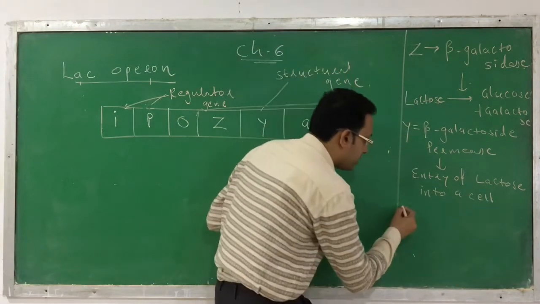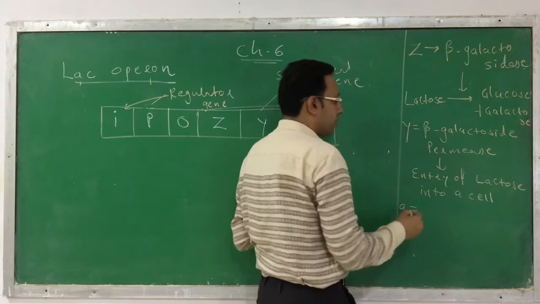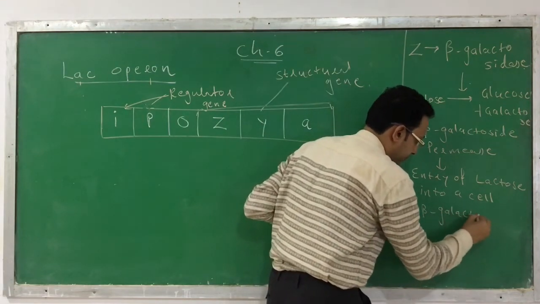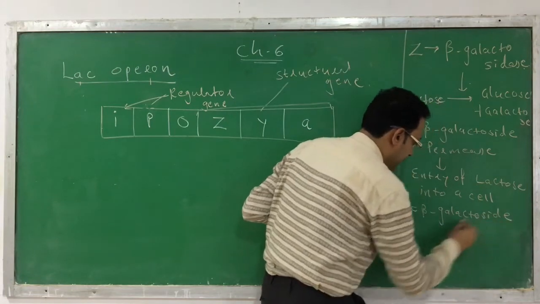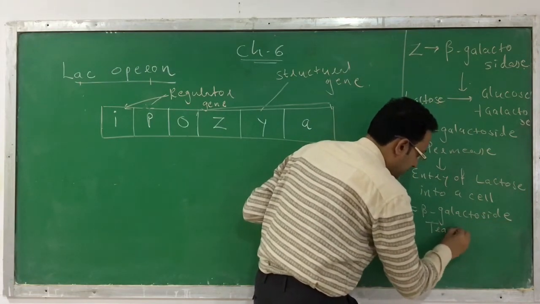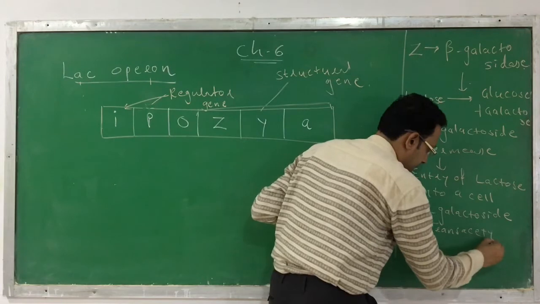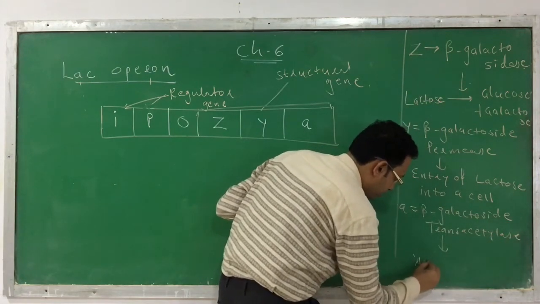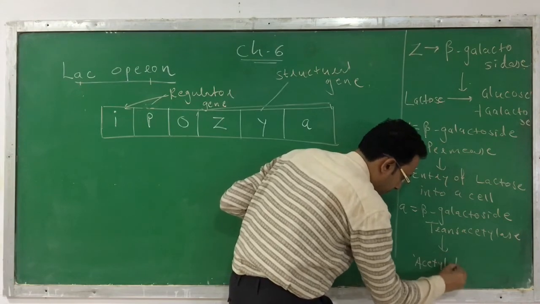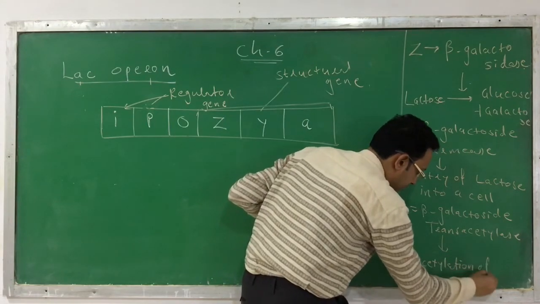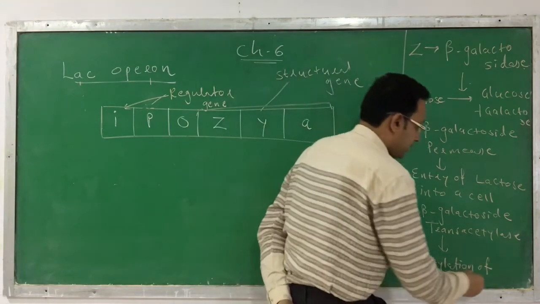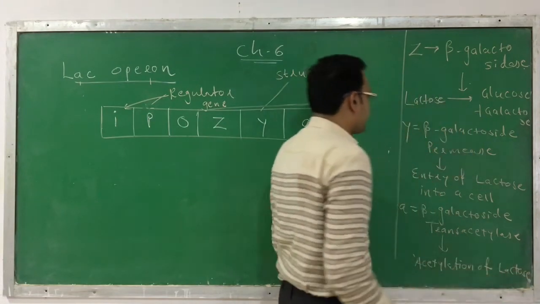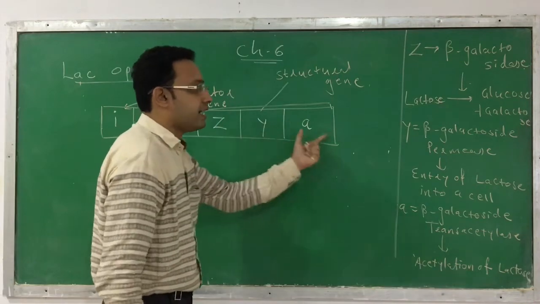And the A gene codes for beta-galactoside transacetylase. It is responsible for acetylation of the lactose molecule. So these are the three structural genes Z, Y, A.